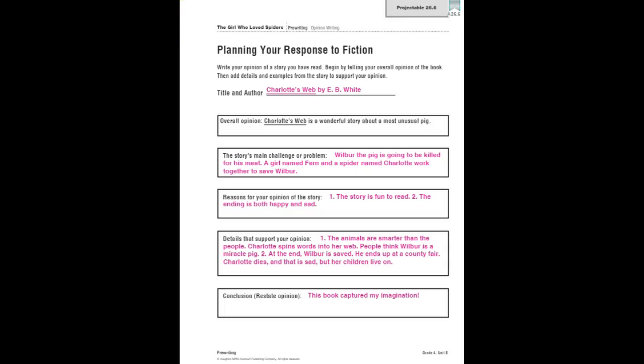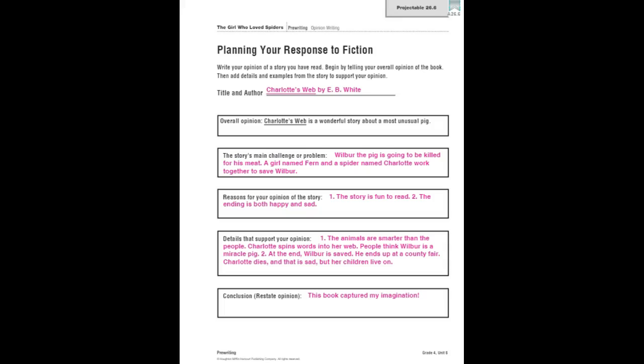Using the graphic organizer that you just completed for pre-writing, you are going to begin your draft. You're going to use those ideas on that graphic organizer, and you're going to start the response with a sentence that draws your readers in and makes them want to read more.